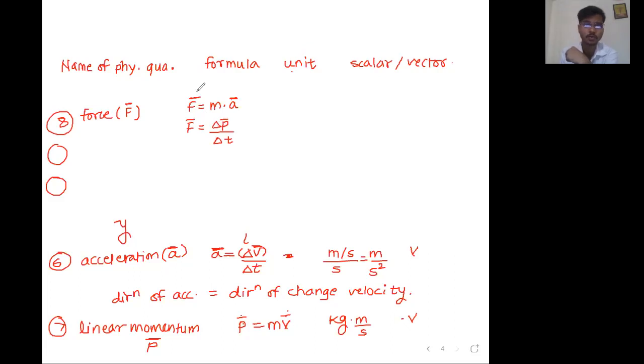From this formula, all of you gave the correct answer. No issues. Direction of force is equal to direction of acceleration. Very good. But in this formula I am asking, direction of force is equal to what? Direction of momentum or direction of change in momentum? Tell me.